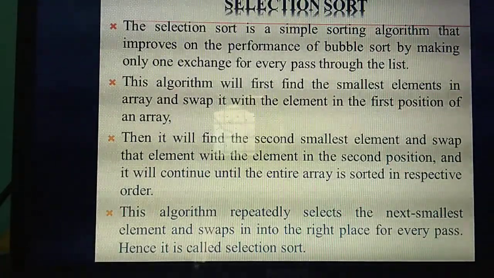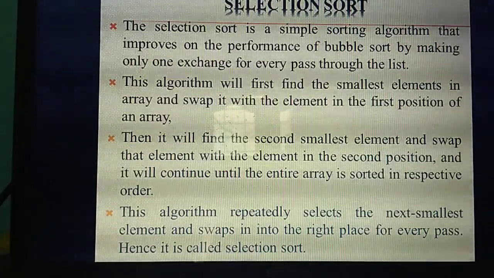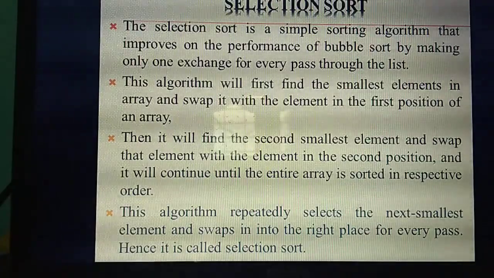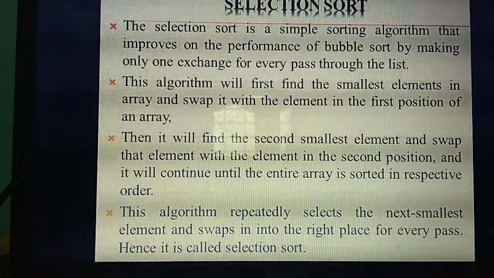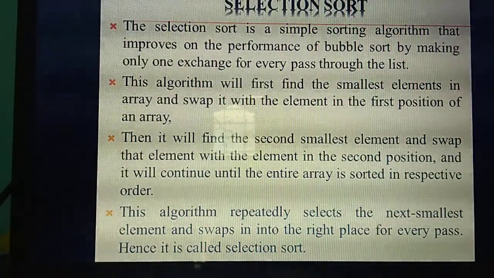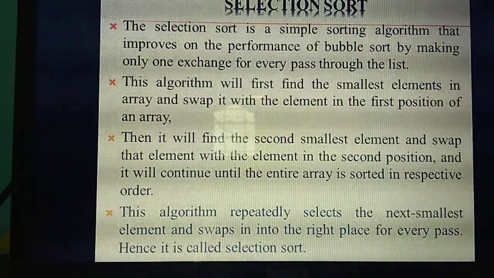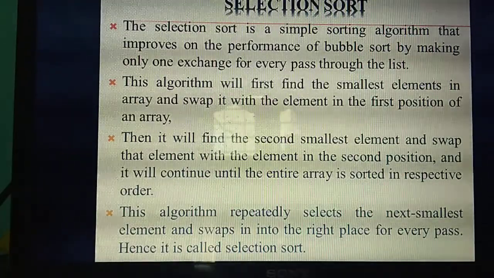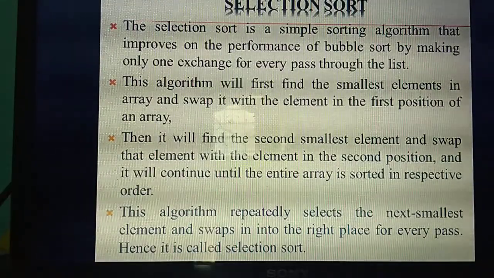Okay, understand? So why do they call this a selection sort algorithm? Because they repeatedly select the next smallest element and place that element in the correct right place of the array. In each and every pass they place the particular element in its right place. So this algorithm is called a selection sort algorithm. Understand? Once again explaining.